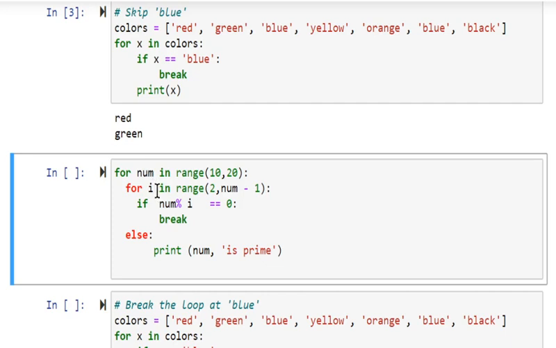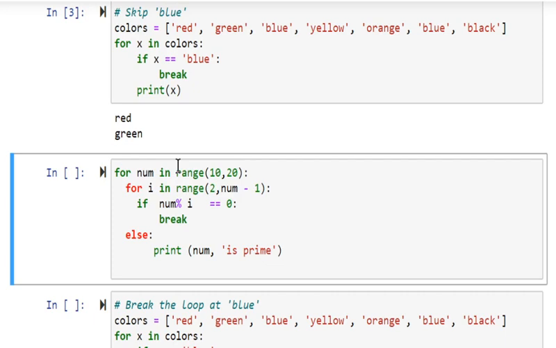So here we have a for else and we have a nested loop, for num in range 10, 20. You all must know that when I have a range from 10, 20, the num will take a value from 10 to 19. And for i in range 2, num minus 1.